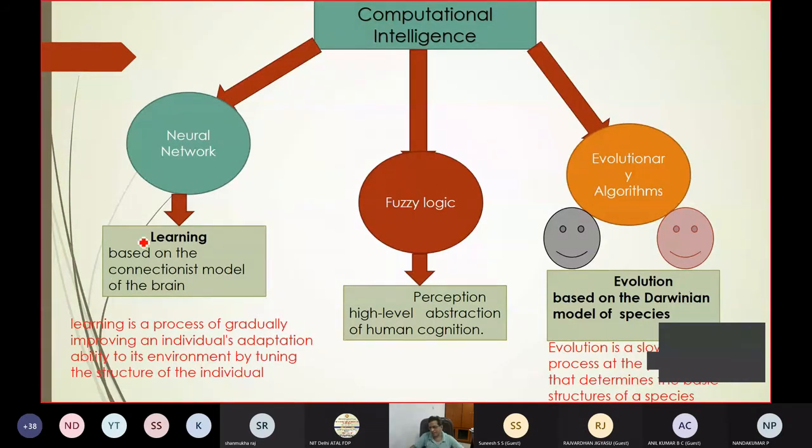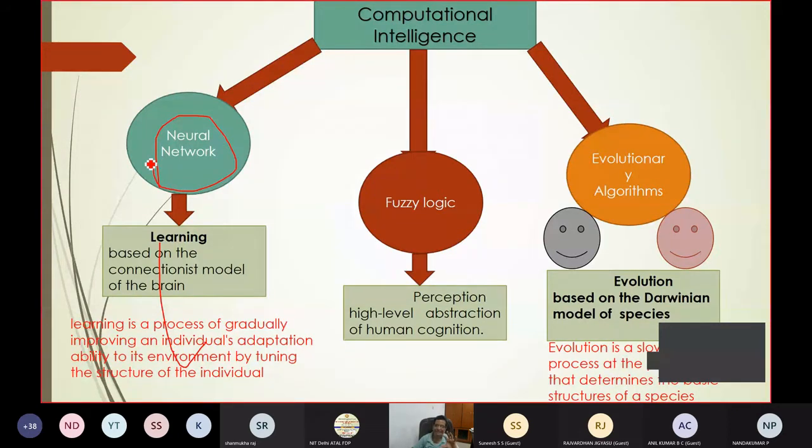If you look into this, the total computational intelligence or artificial intelligence domain is basically divided into these three subcategories. The first category which I am talking of is the neural network. This is dependent on the connectionist model of the brain, because you know that in our human brain there are many neurons.